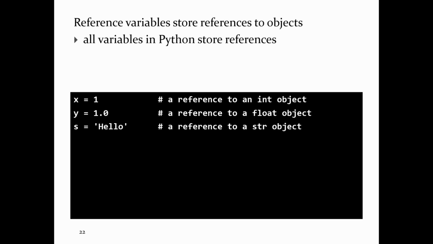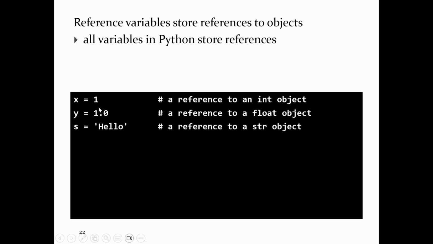Okay, so what is this difference between a reference type and a primitive type? Reference variables store what are called references to objects. All variables in Python store references. So x equals 1: the variable x is storing a reference to an int object whose value is 1. y equals 1.0 means y is storing a reference to a float object whose value is 1.0. And s equals "hello" means that s is storing a reference to a str object, the string type in Python, whose characters are H, E, L, L, and O.